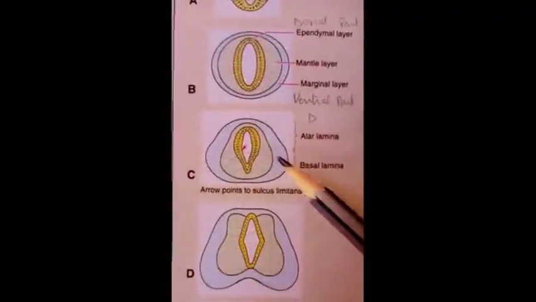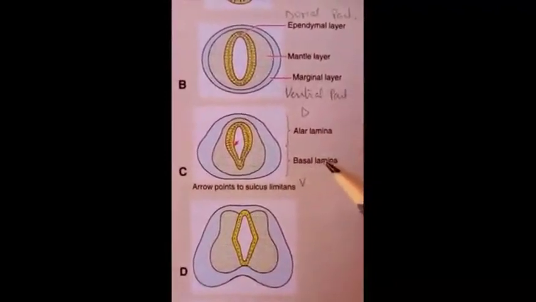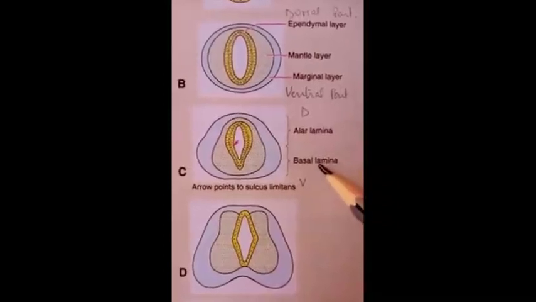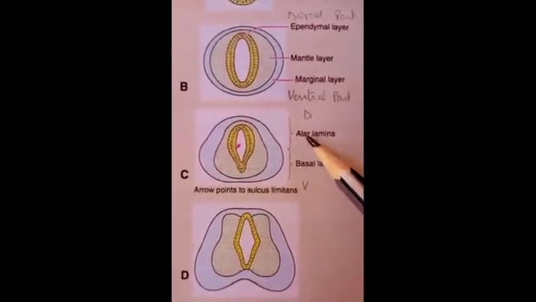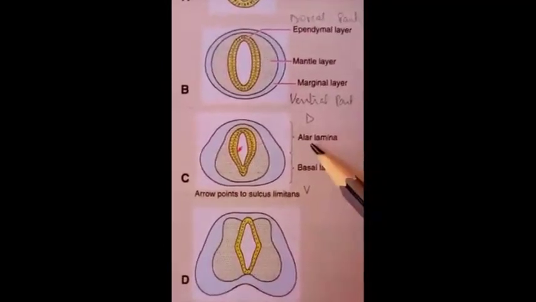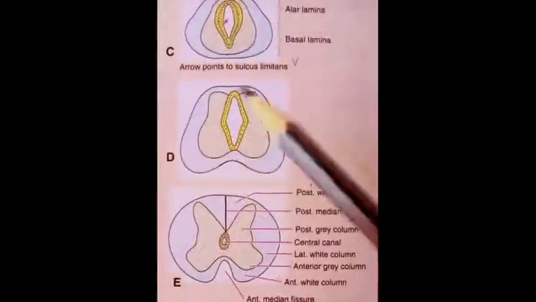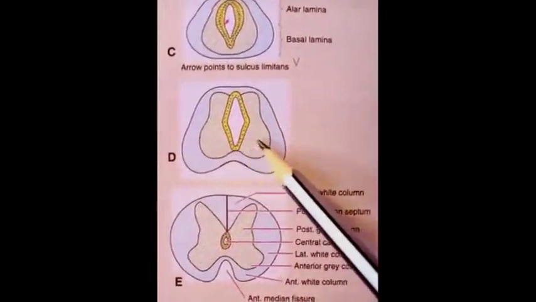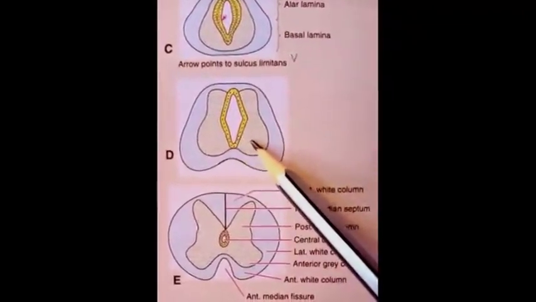This division into alar lamina and basal lamina is of great functional importance. The basal lamina develops into those structures which are motor in function, and the alar lamina develops into those structures that are sensory in function. The alar lamina and basal lamina are also known as alar and basal plates respectively. With continued growth in the thickness of the mantle layer, the spinal cord gradually acquires its definitive form.